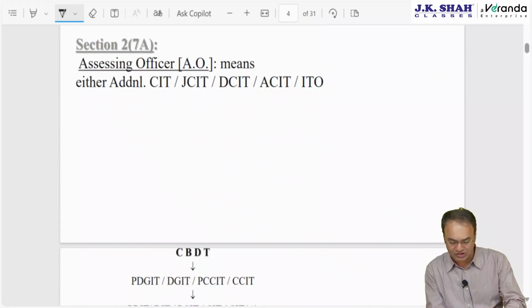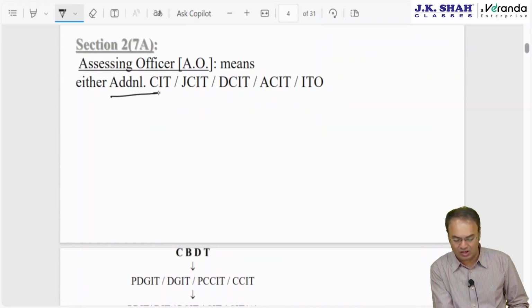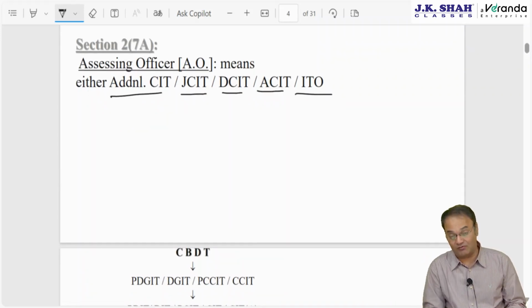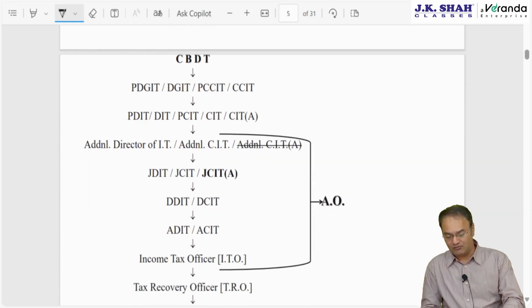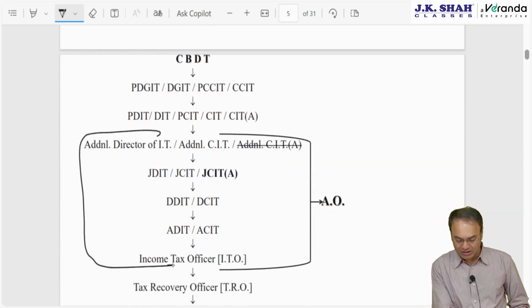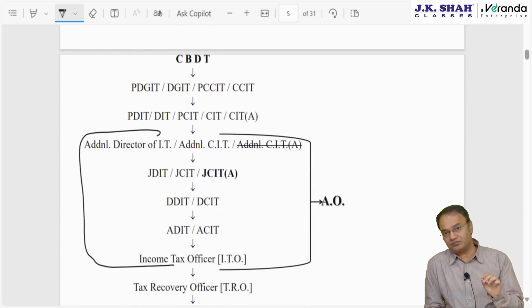These 5 people are called assessing officers. So AO means additional, joint, deputy, assistant, ITO, 5 people. So in a chart form, from additional till ITO, these people are called as AO.